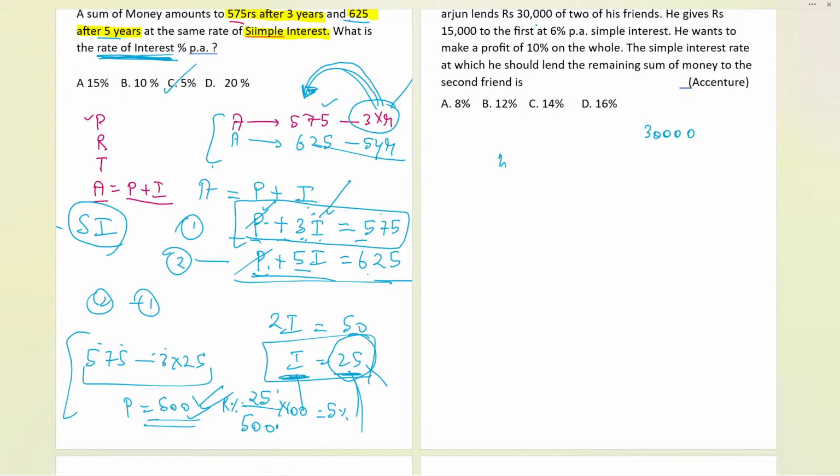Now he lends 30,000 and gives 15,000 at a 6% rate. So this is the principal and this is the rate at simple interest, which we will consider. He wants to make a profit of 10% on the complete money. So can I find the profit here? Why not? 10% of the total money, which is 30,000. So let us calculate the profit. Okay, Karthik and Shavik, you have given the answer in the chat.